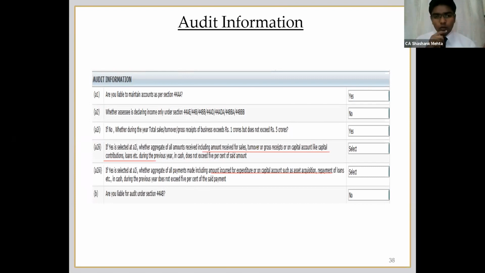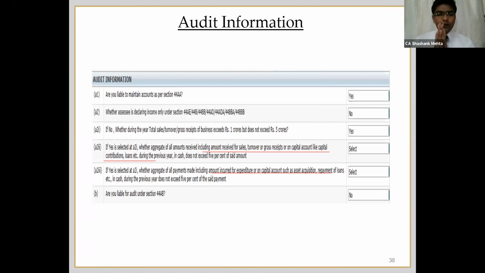Now let us run through this item by item. The first point is you have to indicate whether the assessee is liable to maintain books of account. In this case, obviously it will be yes, because the turnover will be between 1 crore and 5 crore, so obviously books of account under 44AA have to be maintained. Secondly, if the assessee is opting only for presumptive taxation, then obviously the question under this proviso will not come into question. If you are opting only for presumptive taxation, then you cannot go under this. So once you click yes over there, all the subsequent fields will be disabled, and once you click no, the subsequent fields will be enabled.